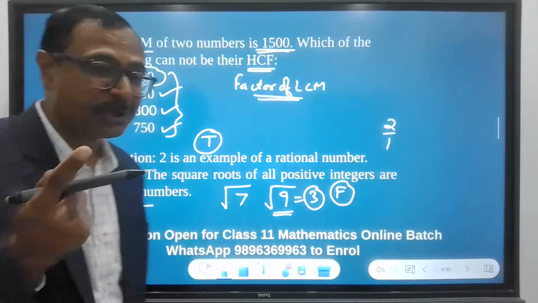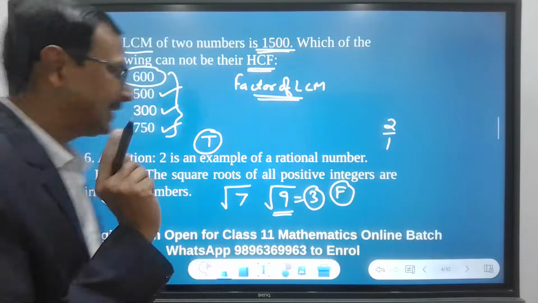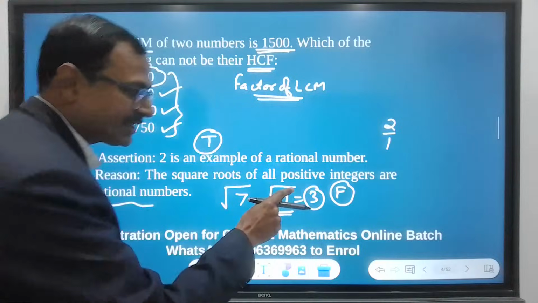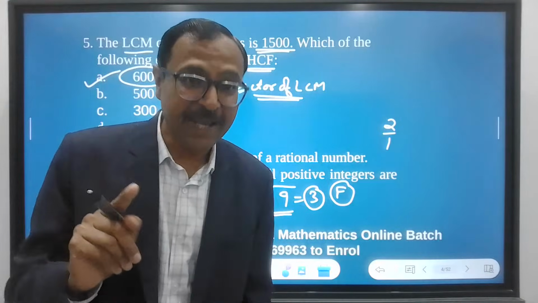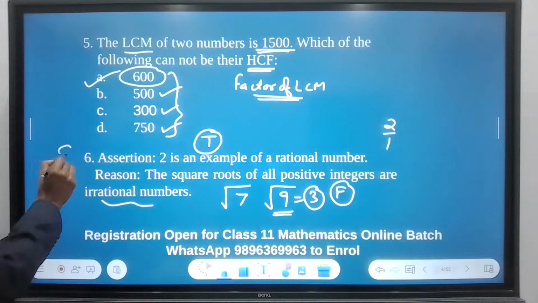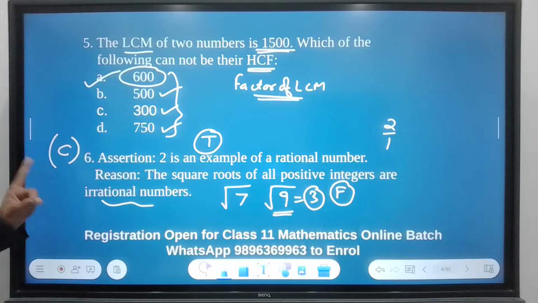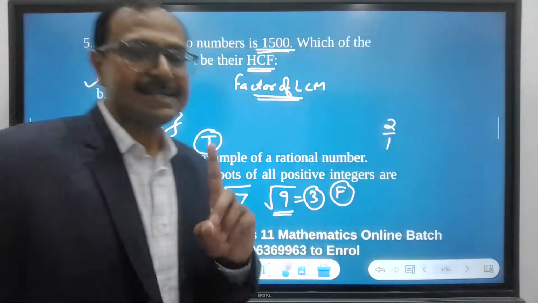So what is the correct option to be marked in the exam? The assertion is true and the reason is false, giving you the answer as C. There we go. The answer which has to be marked in the exam is C.